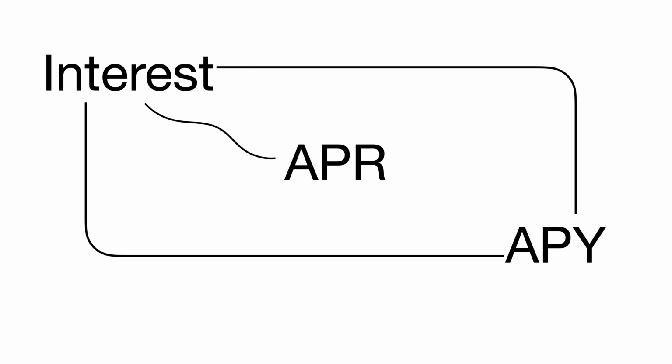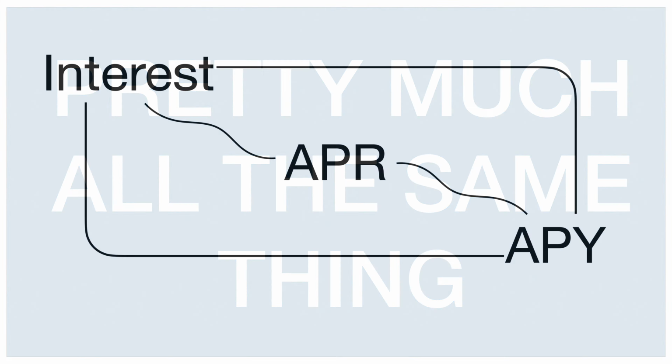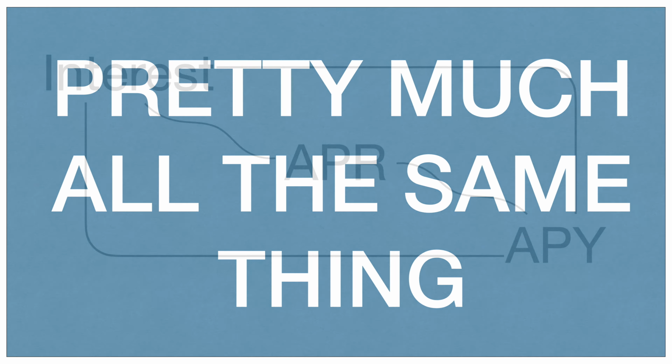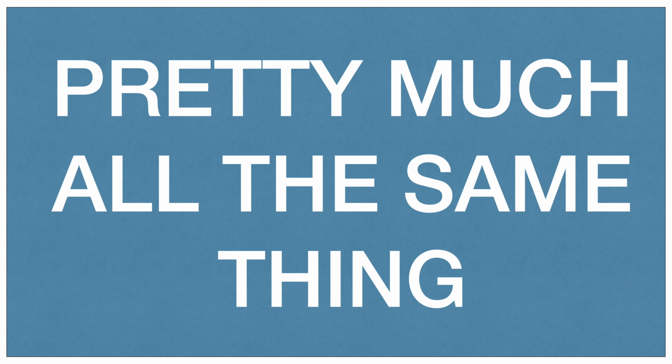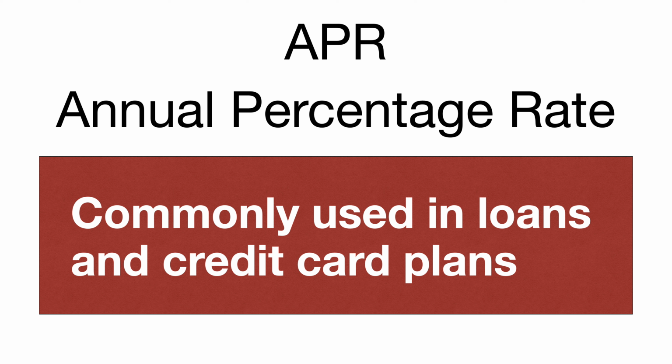Because these three terms are all very connected, they're not exactly the same, but they are pretty much all the same thing. It's just different words for saying the same thing, this extra money. There are a few minor differences, but we'll get into those right here. We're going to start with APR, which is short for annual percentage rate. That's the actual term, and it's usually just referred to as APR. This is commonly used in loans and credit card plans.